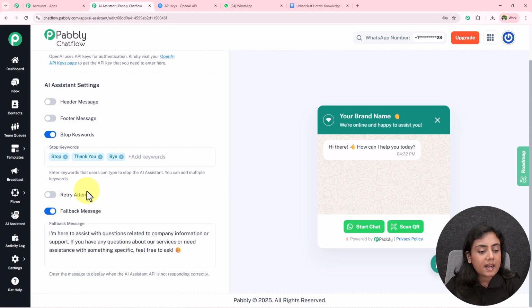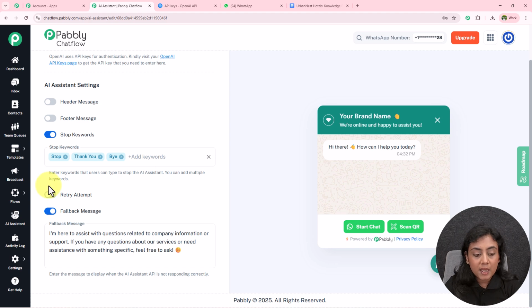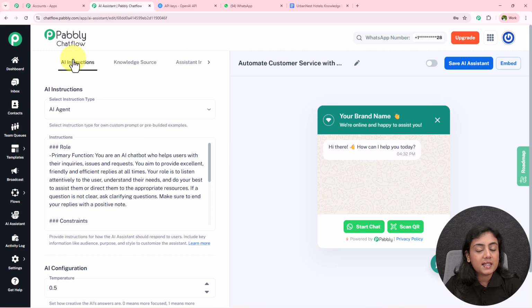Okay, retry attempt, if you want you can give the retry attempt over here as well, and the fallback message. Now what is this fallback message? This message is going to be forwarded to our customer or lead when this API key has any problem. When our OpenAI account has a problem, this fallback message is going to be forwarded. Okay, only in that case the fallback message is forwarded. So now we have completed our first section, that is AI instruction.